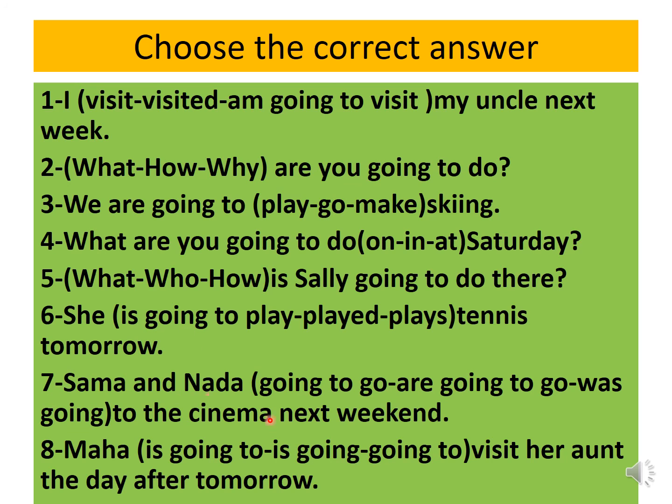Number 7. Sama and Nada are going to go, was going to the cinema next weekend. So it's a future, next weekend. Sama and Nada, plural. Yes, Faiza. Are going to go. Yes, are going to go to the cinema next weekend. Number 8. Maha is going to visit her aunt the day after tomorrow. So Maha is going to visit her aunt the day after tomorrow.